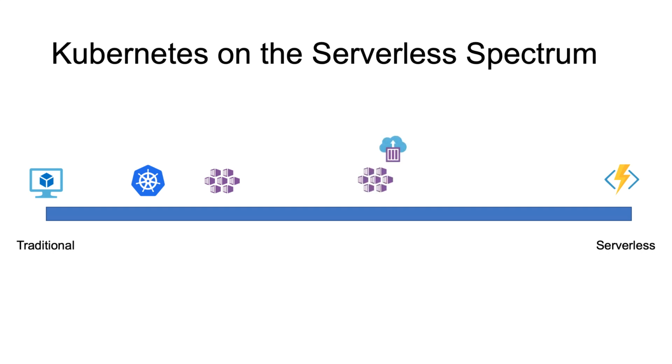Then we add the virtual kubelet for AKS, where we now start to really blur the lines between Kubernetes and serverless, especially when combined with services such as Azure Container Instances, a serverless container hosting platform on Azure. Now, ACI is not a container orchestrator, but it is a container hosting platform where you only pay for what you use. So now, instead of being limited to resources you have directly provisioned on your Kubernetes cluster, you have a virtually endless supply of resources immediately available to you that you only pay for what you use.